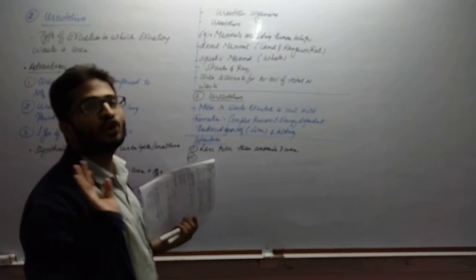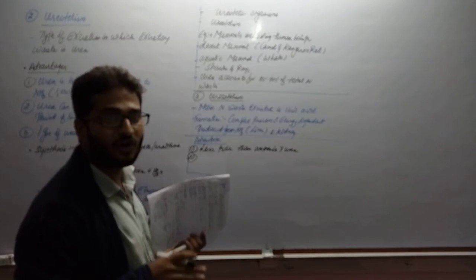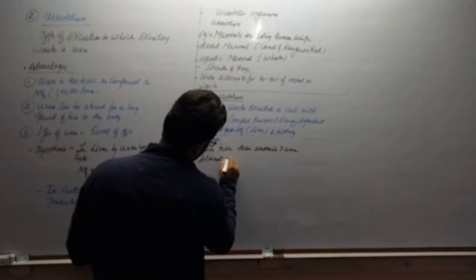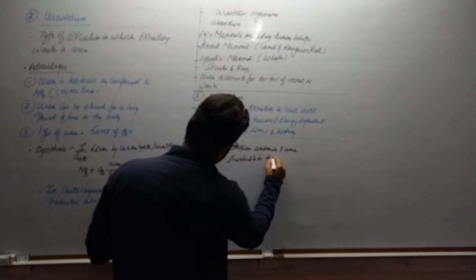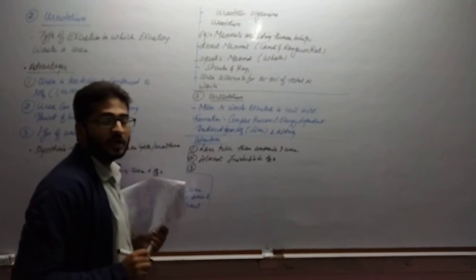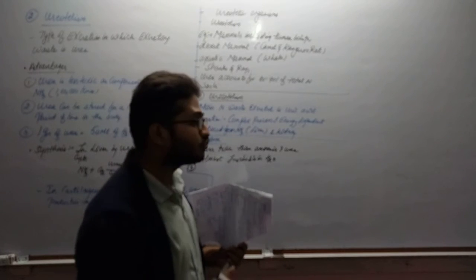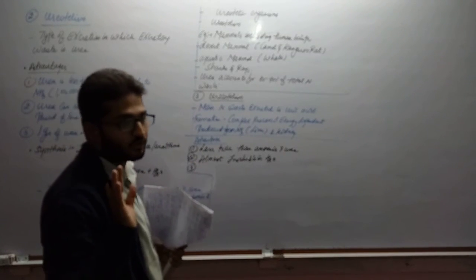It is almost insoluble in water, so the quantity of water required is almost negligible. If you remember, when we discussed ureotelism, ammonia was highly soluble in water. Its solubility was very high, and uric acid is almost insoluble in water.